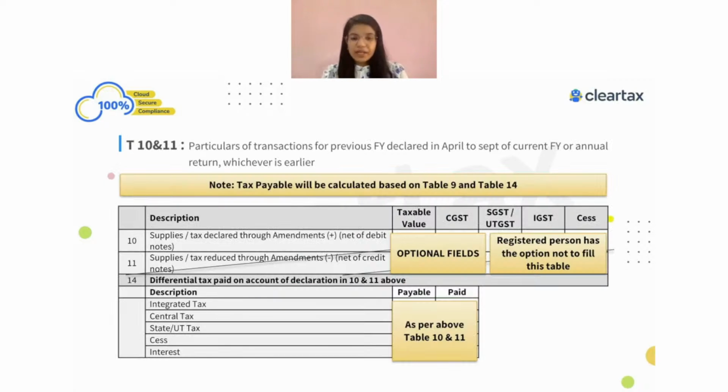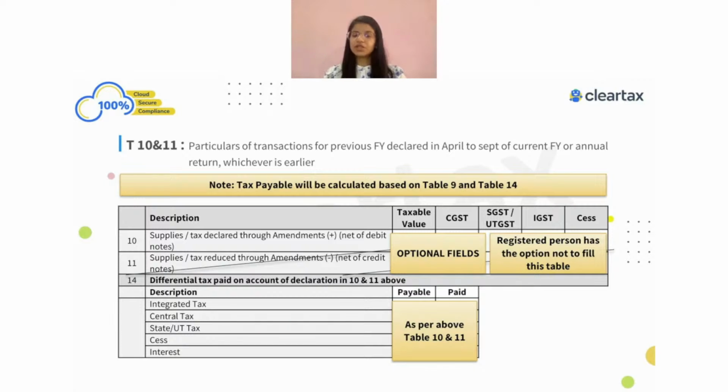Now, if you ask me what information needs to be shown in table number 10 and table number 11, this has the information where the liability was related to the current year, which means liability related to FY 21-22, but the taxes were paid in the next year, which means taxes were paid from April 22 to September 22, then the information has to be shown over here. Liability related to the current year, taxes paid in the next year will be shown in table number 10 and table number 11.